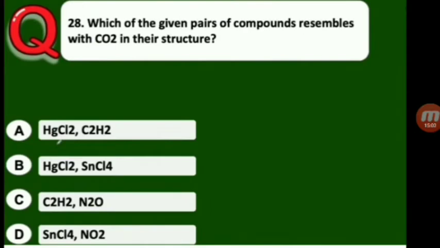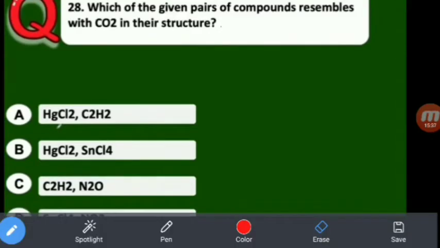Next one, which of the given pairs of compounds resembles CO2 in their structure? So CO2, carbon dioxide, what is the hybridization? sp. C double bond O, C double bond O. Total number of bonds is 2. No lone pairs, only 2 bond pairs. So sp hybridization, linear geometry. So which one is possible? I think A.